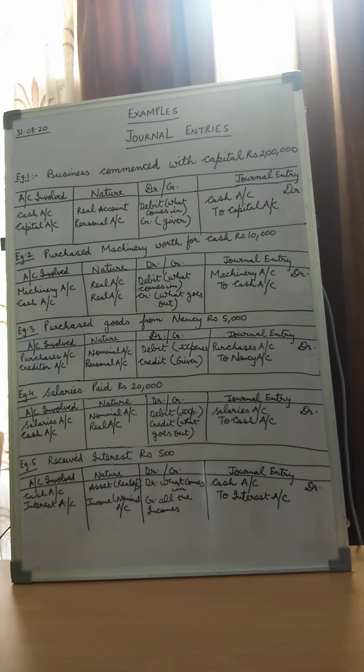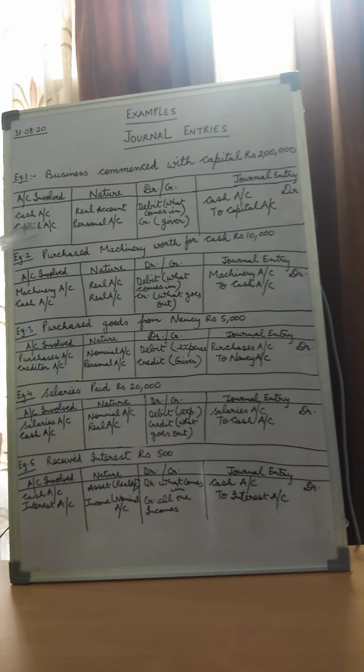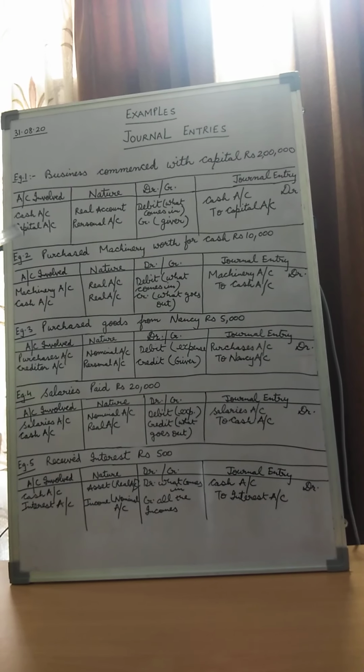Now, the first example which I have taken today is: business commenced with capital rupees 2 lakh. So children, we had always talked about that a businessman requires capital to start a business. So this capital, when he brings it into the business, is treated as a transaction of the business. So let us see how it affects the different accounts. When a businessman commences business with capital, the two accounts which get involved in this transaction are cash account and capital account.